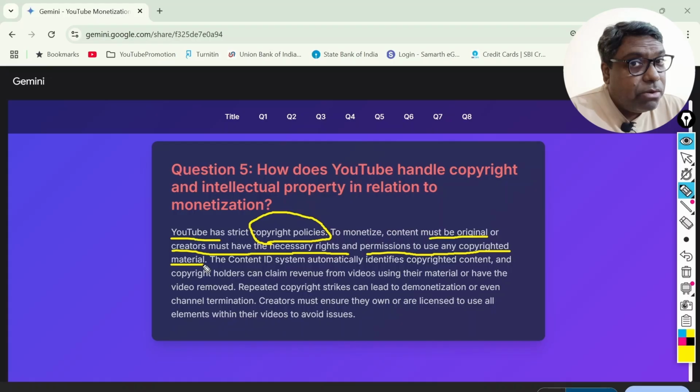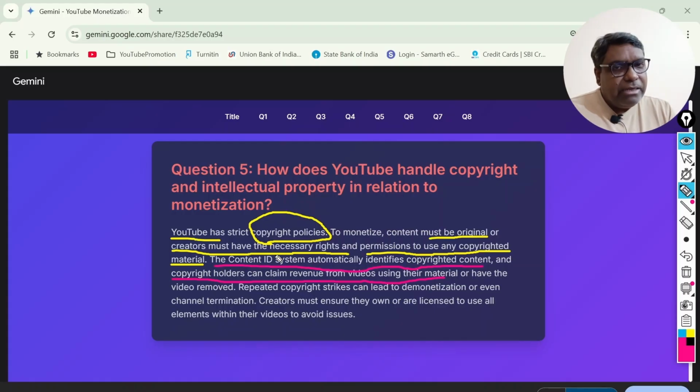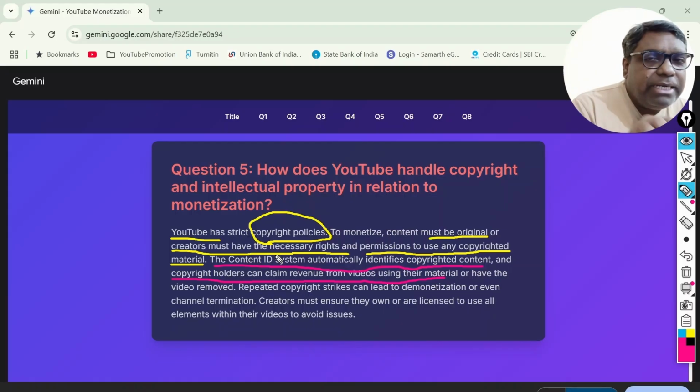Now if you do not have those permissions and you still use the material, what could happen? That is also mentioned in the subsequent line. So if we go back, the Content ID system automatically identifies copyrighted content, and copyright holders can claim revenue from videos using their material. See, YouTube has its own system called the Content ID system. The Content ID system will determine whether this content is taken from other videos or is your original content.